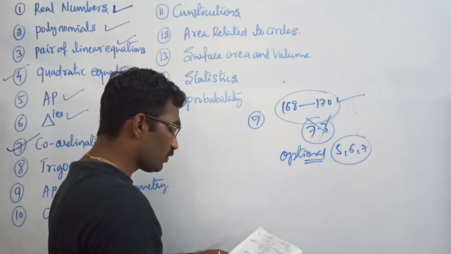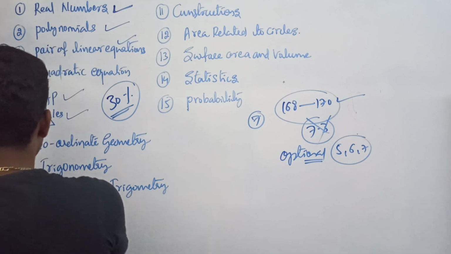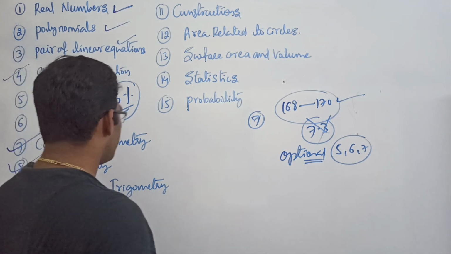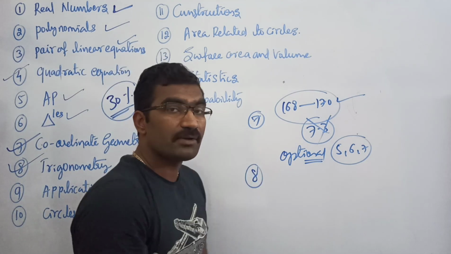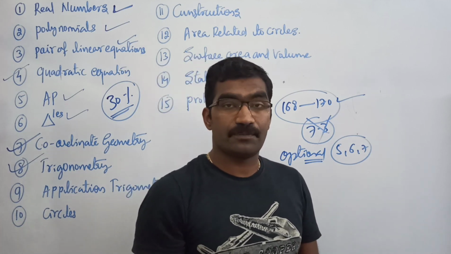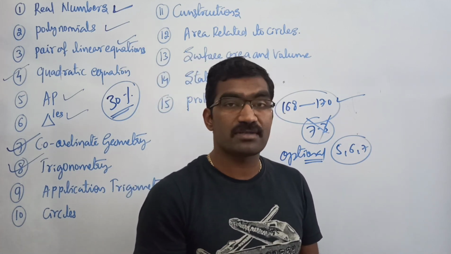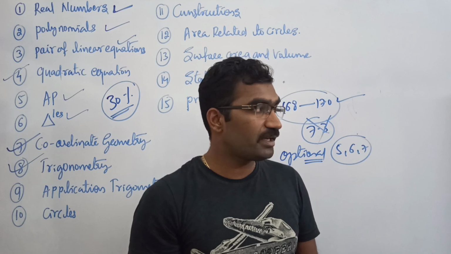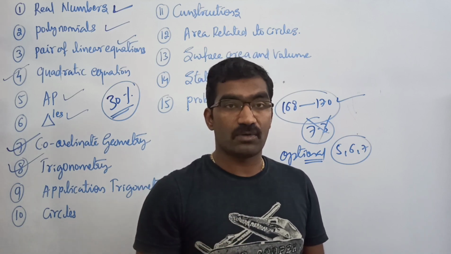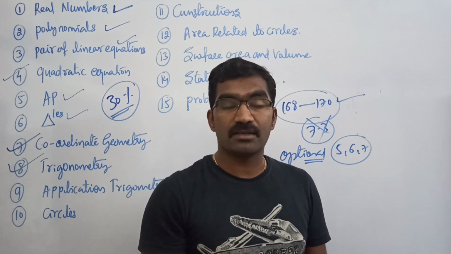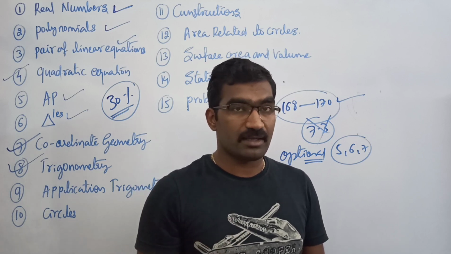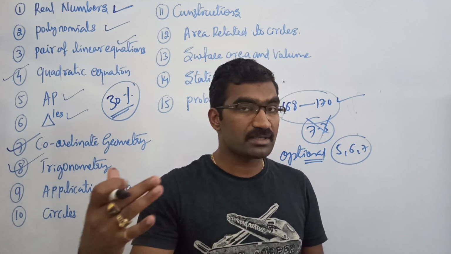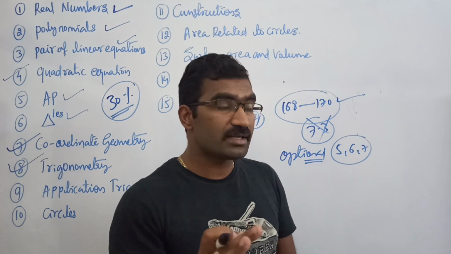Okay, so this is about coordinate geometry. If I go to the 8th chapter, which is trigonometry, they have given that angles 0 degree and 90 degree no need to study, but as per my opinion, it is better to study the whole of trigonometry. Why? Because if you go to the first year, we are not having an introduction part there, so they will start directly with the chapter, so better to read whole trigonometry.